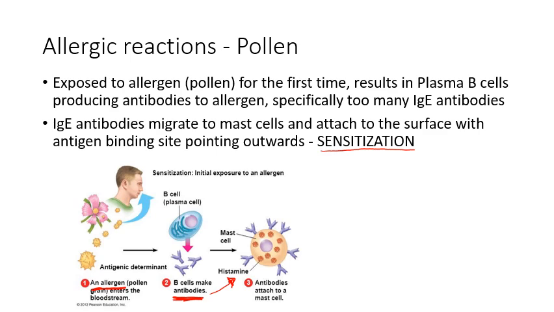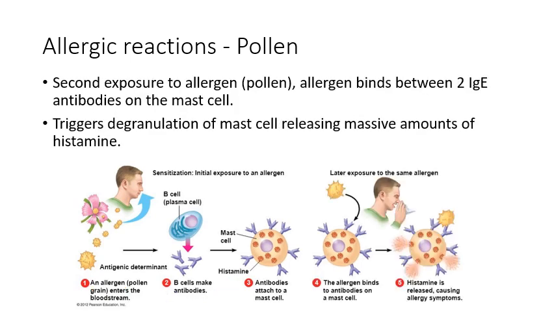So on our second exposure, when that allergen enters our body, so the pollen for this example, because our mast cell has been primed with a massive amount of IgE antibodies, the likelihood that our pollen allergen here is going to interact with two antibodies at exactly the same time is very, very high.